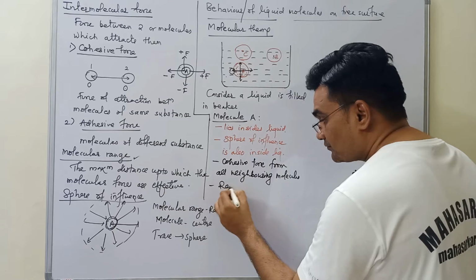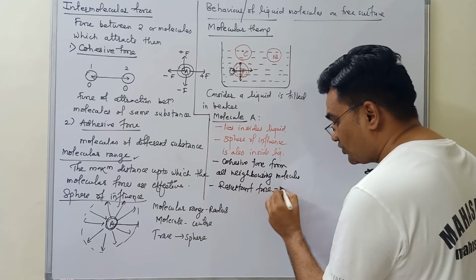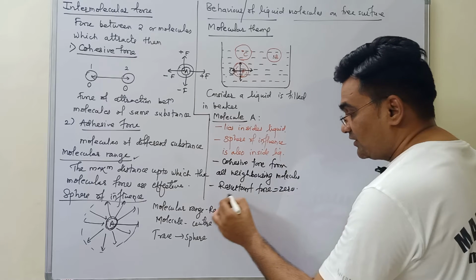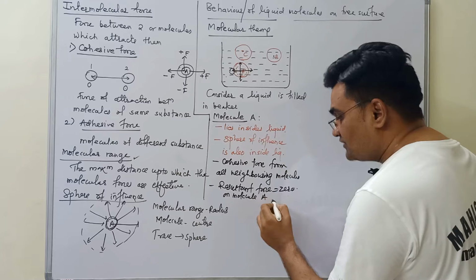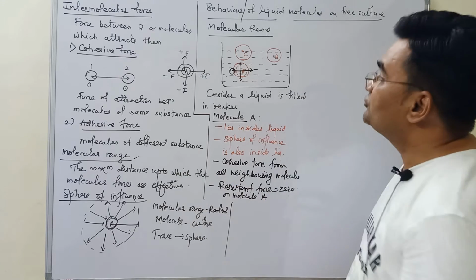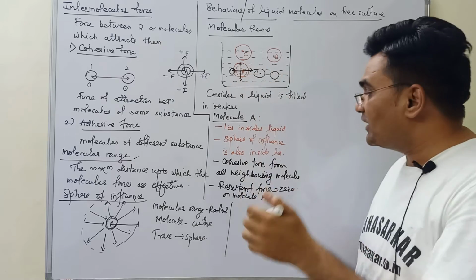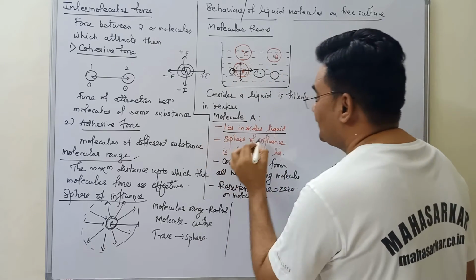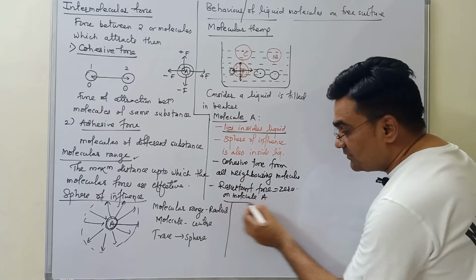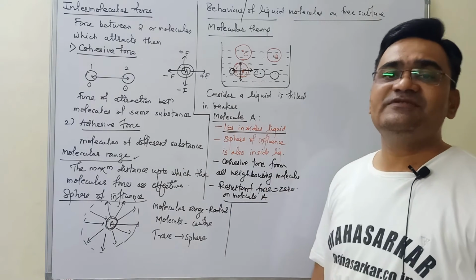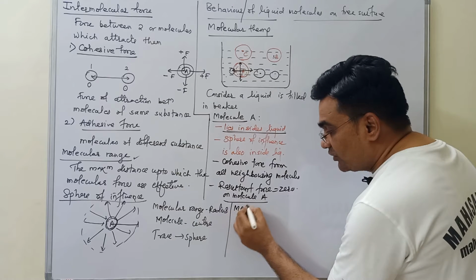So the resultant force on molecule A is equal to 0. And for all those molecules which lie completely inside the liquid, the resultant force acting on them is 0. So they will possess very little potential energy. Now let's discuss molecule B.